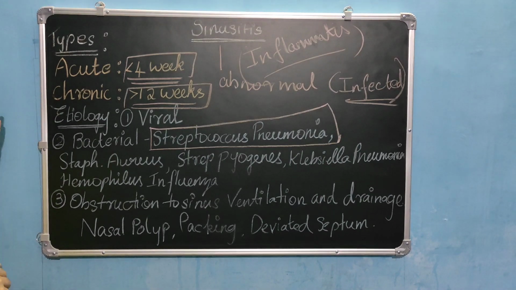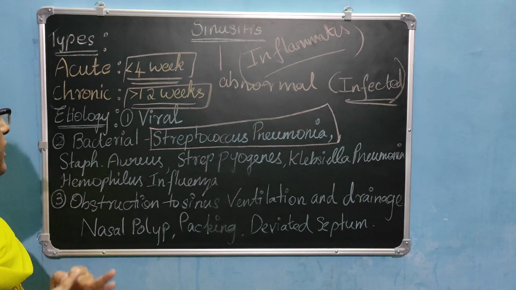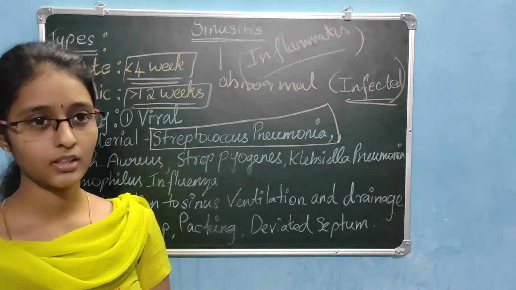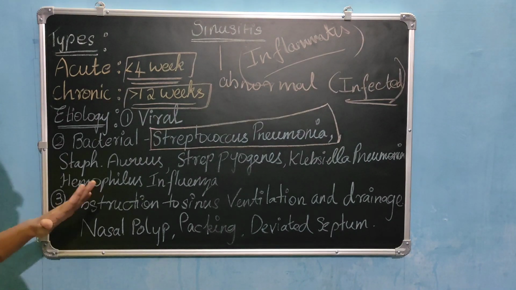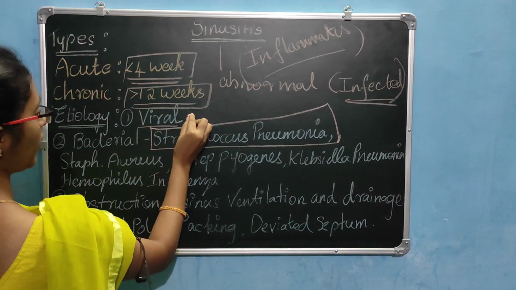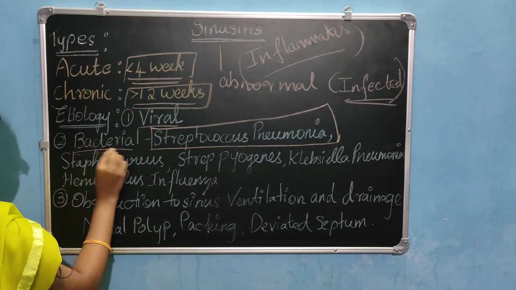Etiology: those were the types of sinusitis, and here is the etiology. What are all the causes? Why do we get sinusitis? The main one is viral cause, and the next is bacterial cause.